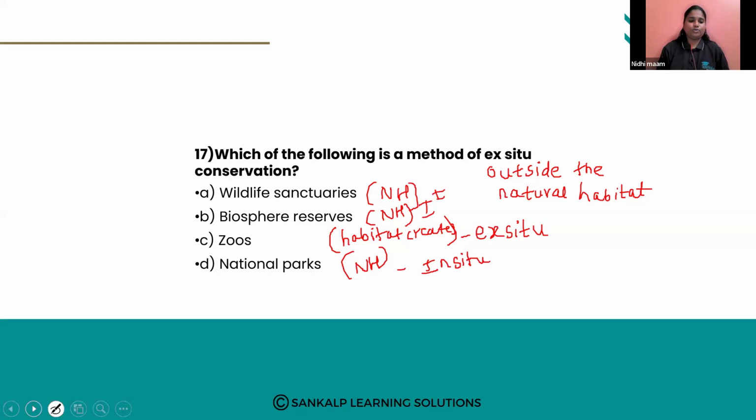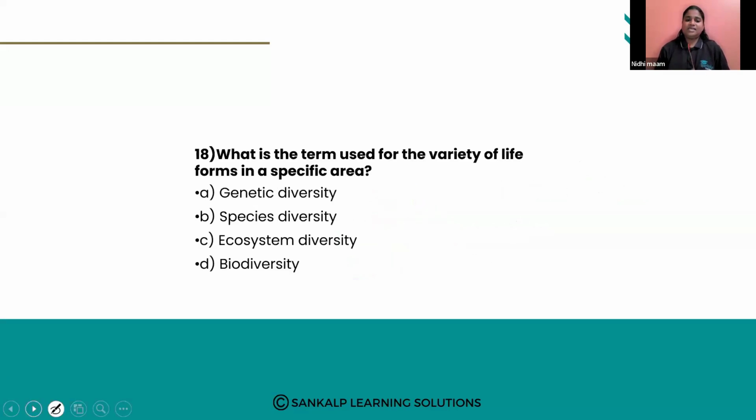Okay, next question. What is the term used for the variety of life forms in a specific area? Variety of life forms, or what we can say variety of organisms, in one specific area. What do we call that? Genetic diversity refers to variety of genes within a species.